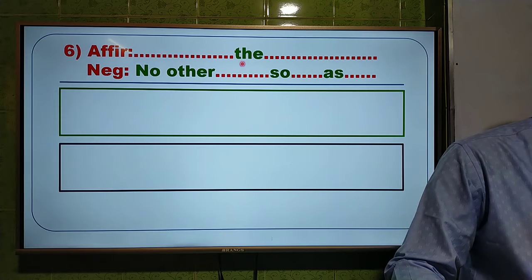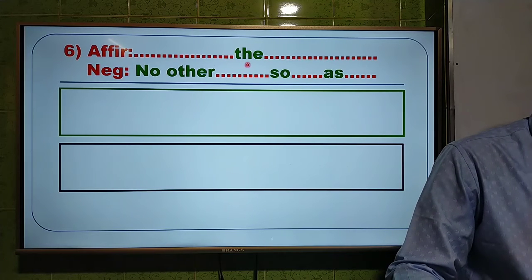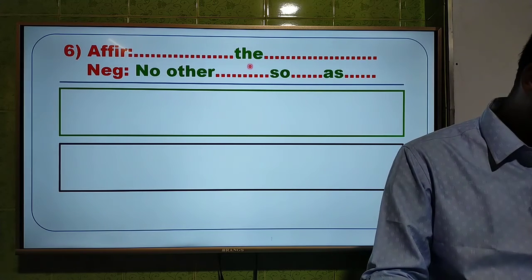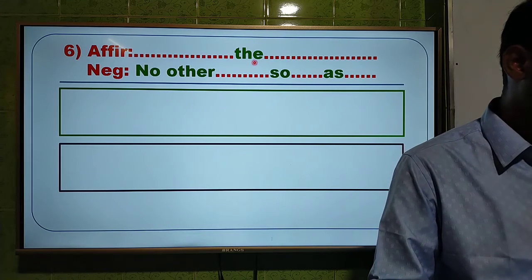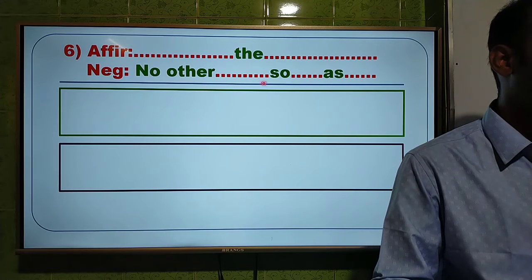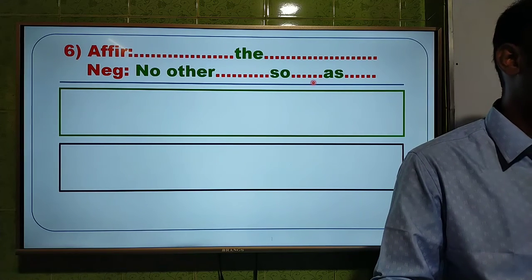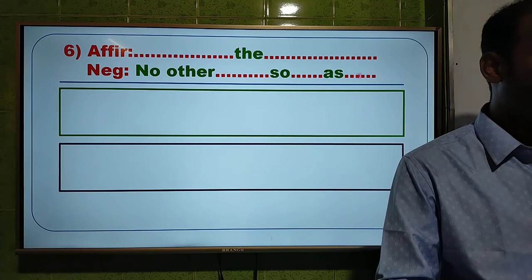This is with the superlative degree. You have to use no other, dot dot, so, dot dot, else. That means you have to make the positive form to make it negative. This is somewhat difficult for you.